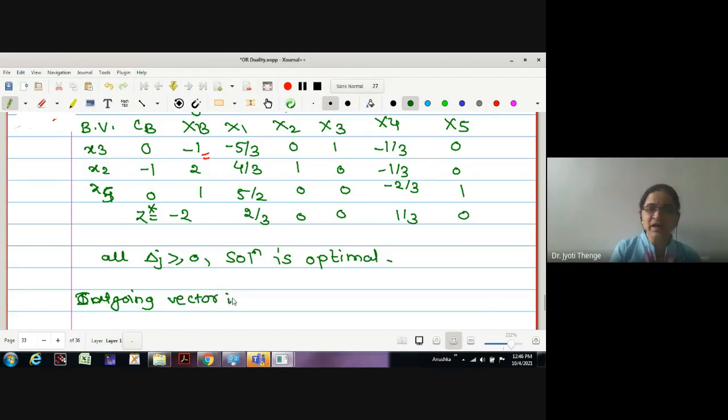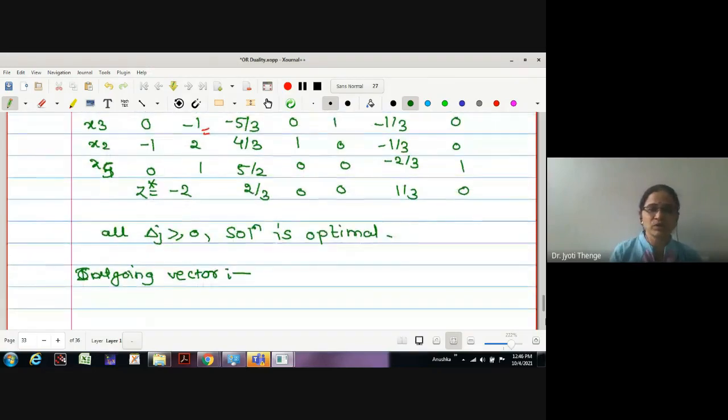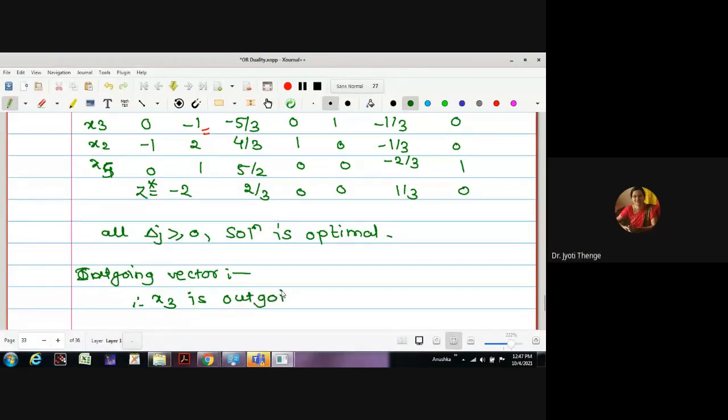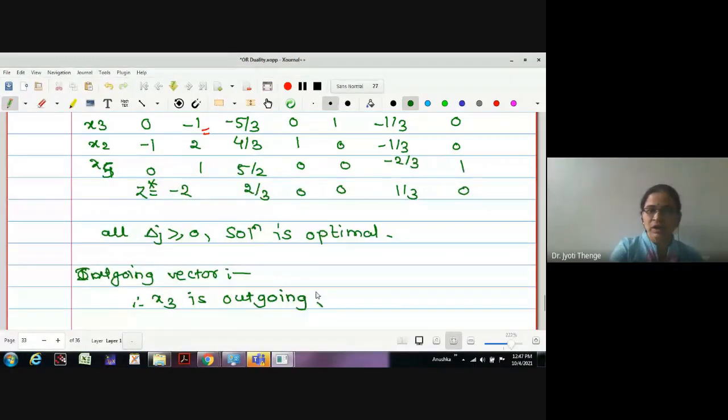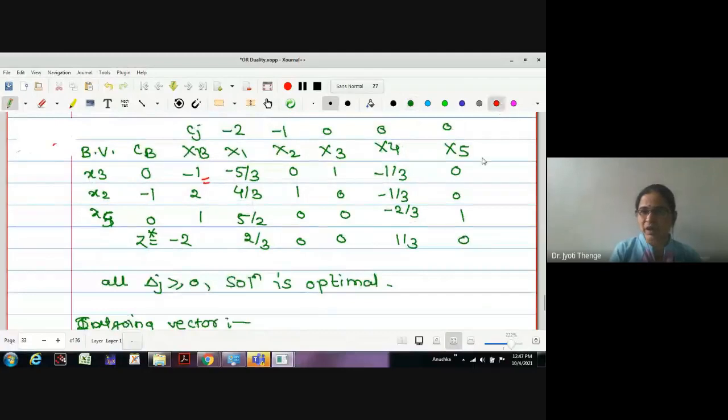How many entries are negative in XB now? Only one entry is negative. Therefore, no need to think. Here X3 will be the outgoing vector. X3 is outgoing. Only one entry we have negative. Therefore, we have to take this out. Therefore, this is my leaving vector. Is this point clear?